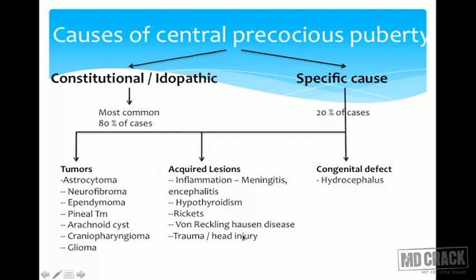There can be acquired lesions, mainly infections, meningitis, encephalitis, hypothyroidism are the common reasons, or sometimes trauma and head injury may lead to central type of precocious puberty. Some tumors, that is astrocytoma, neurofibroma, may also lead to central type of precocious puberty.